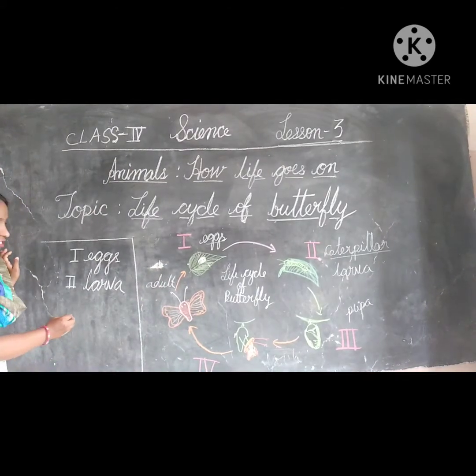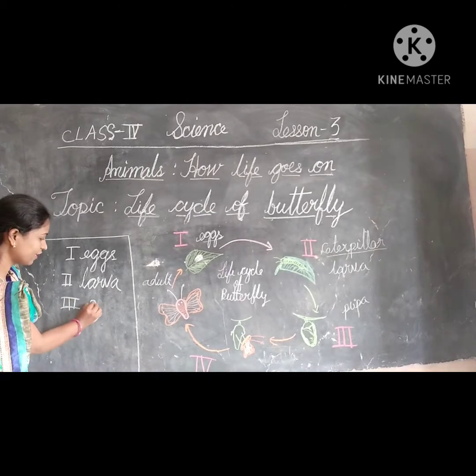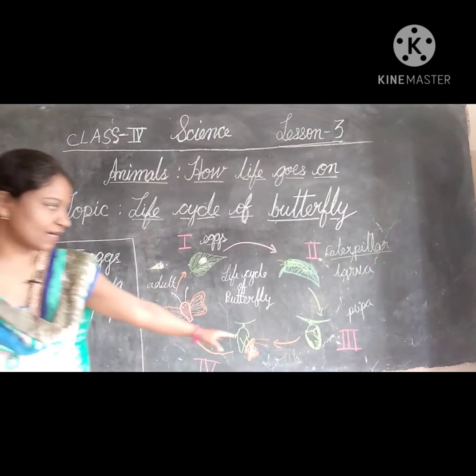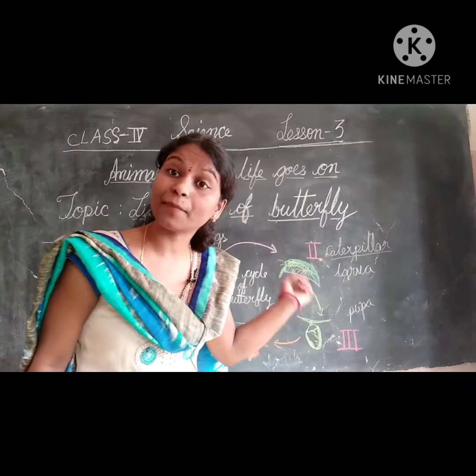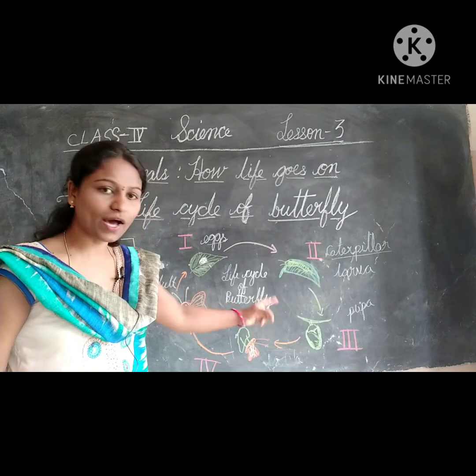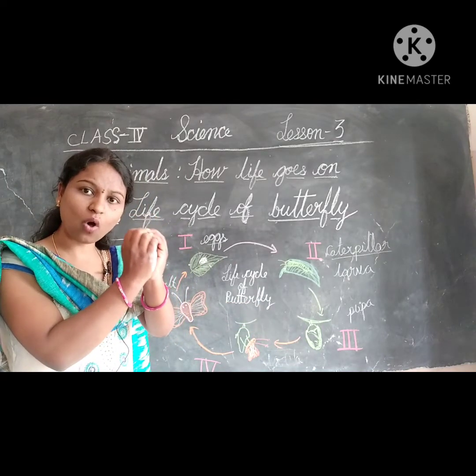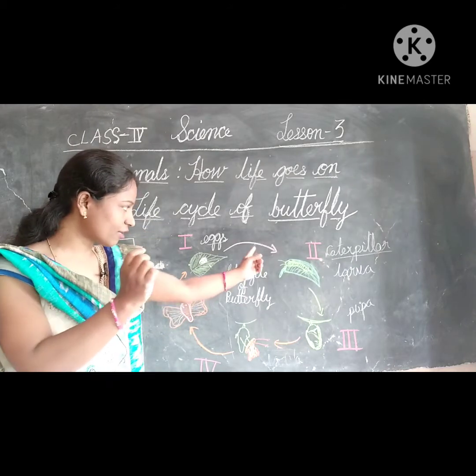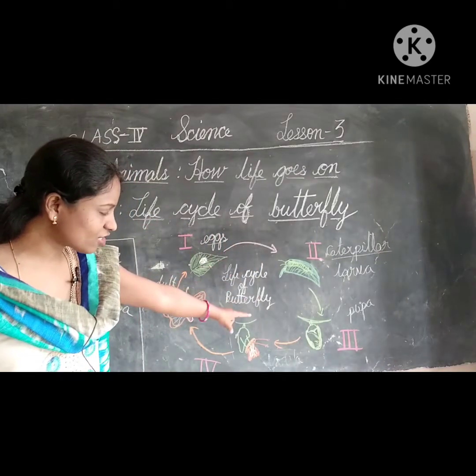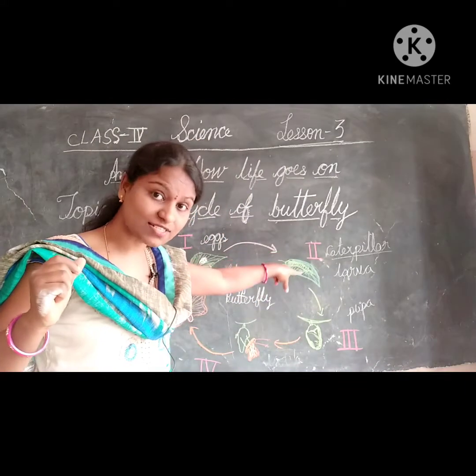The third stage is pupa. In the pupa, children, silkworms have concentric circles. Here the pupa is a closed structure where the caterpillar is present. That structure is formed after the larva stage.